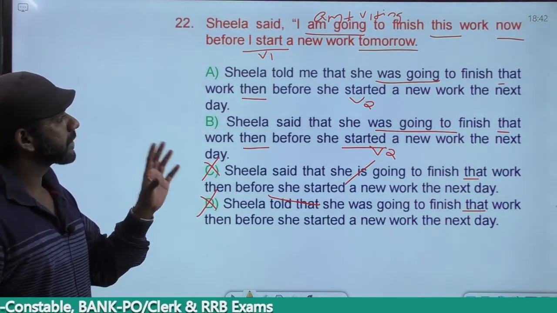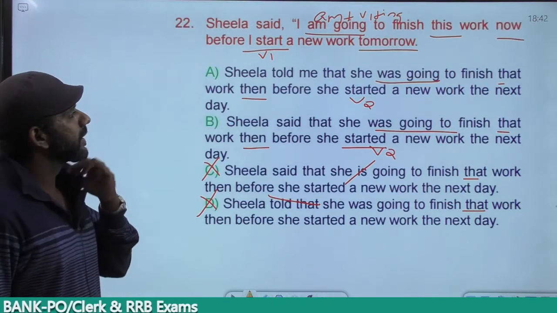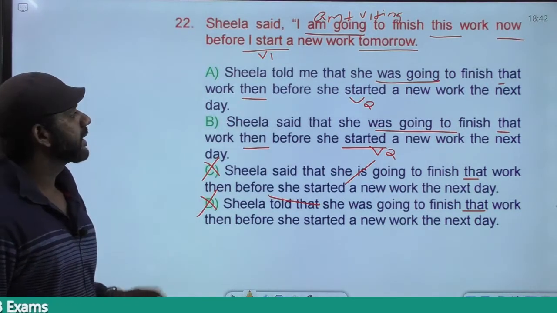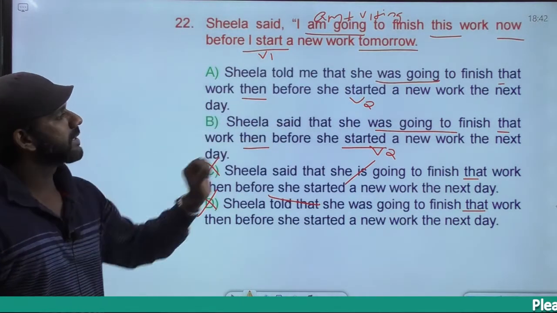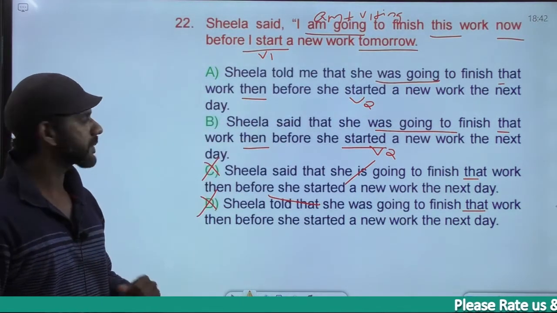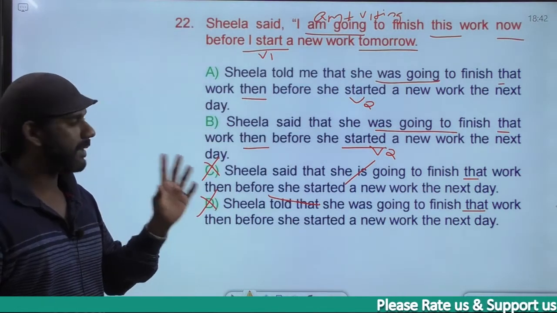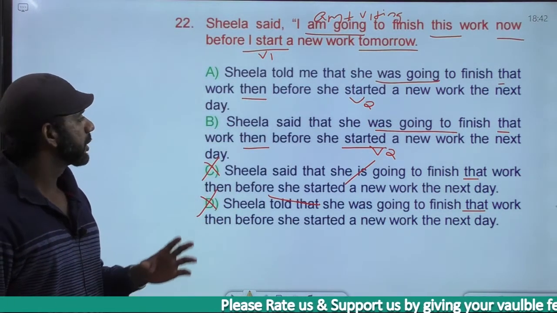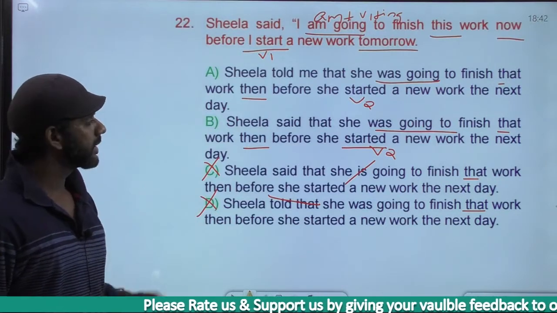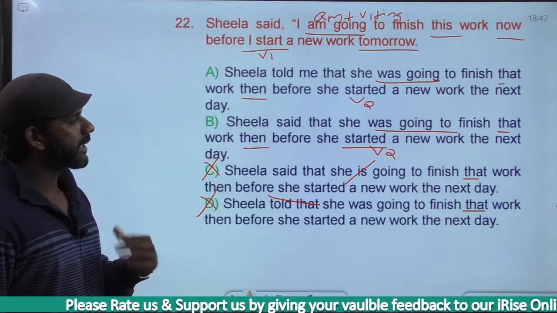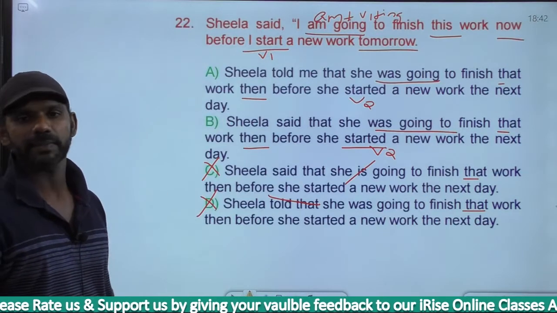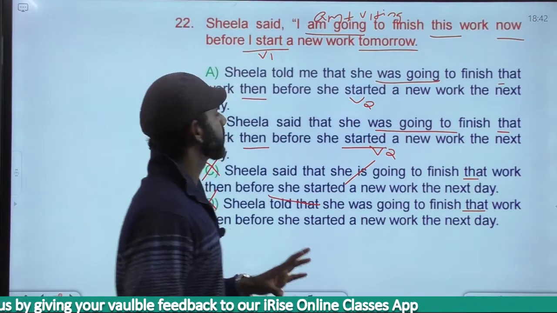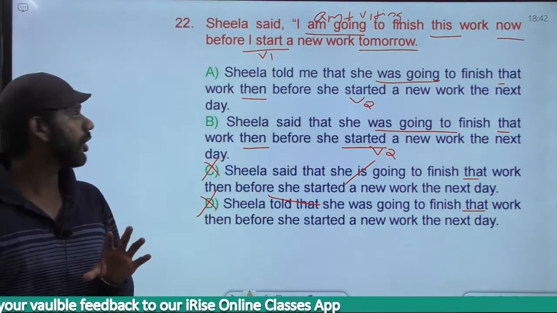A says, Sheila told me that, correct usage. She was going, past continuous, to finish that work, then before she started, simple past, a new work, the next day, correct. Come to B. Sheila said that she was going, past tense, to finish that work, then before she started, simple past, a new work the next day, grammatically correct. We have two grammatically correct options here.